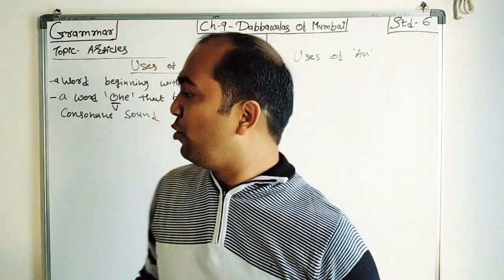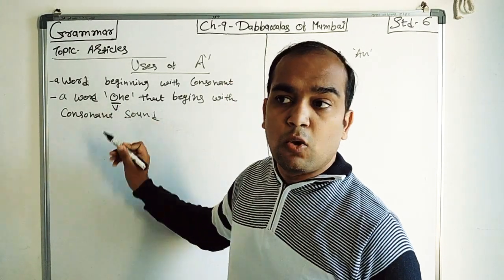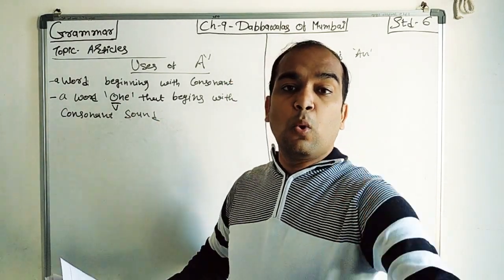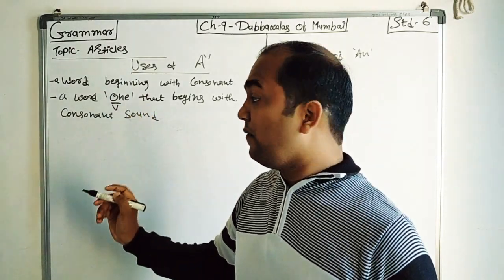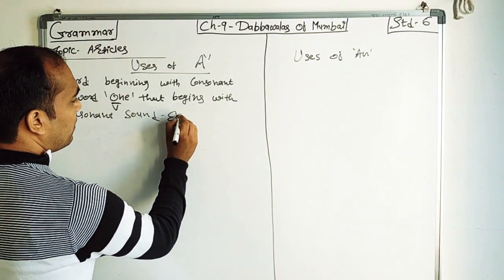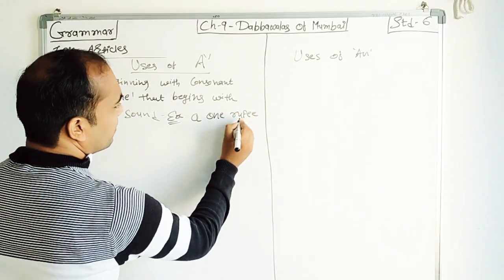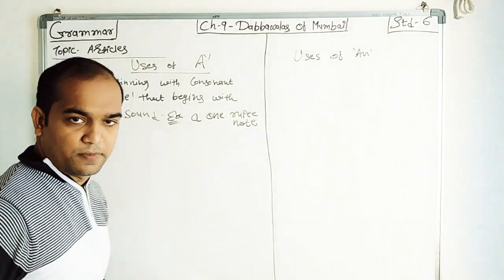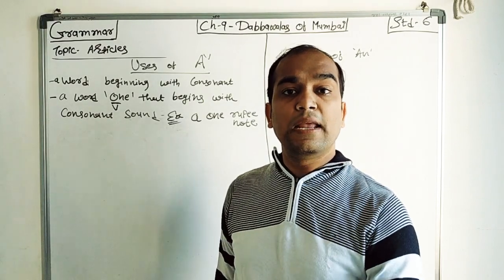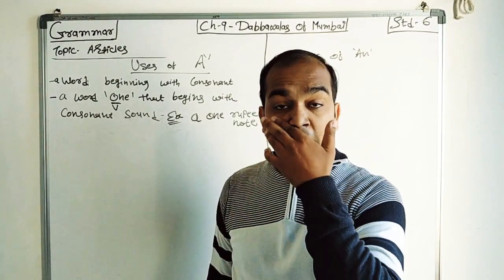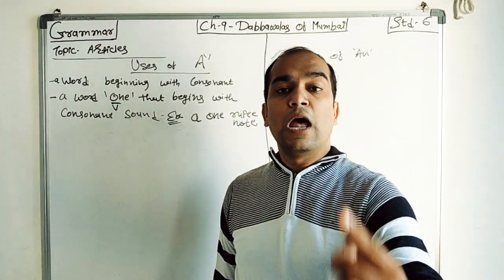O is a vowel, but the pronunciation of the O here is a W sound. That's why we do not say an 1 rupee note, but we use, for example, a 1 rupee note, right? So remember this: if the word begins with a vowel letter but the pronunciation is a consonant sound, at that time we have to use article a.